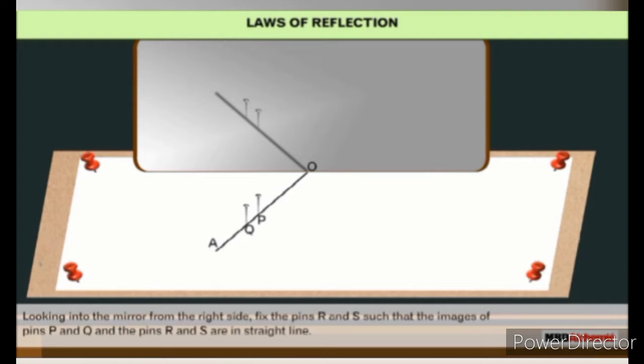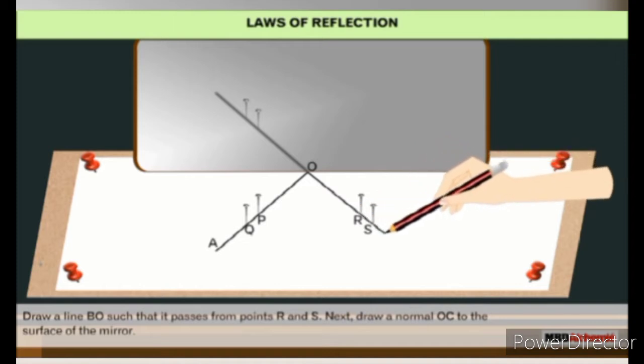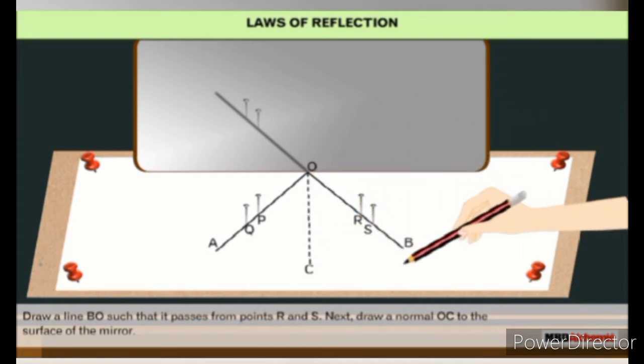Looking into the mirror from the right side, fix the pins R and S such that the images of pins P and Q and the pins R and S are in a straight line. Draw a line BO such that it passes through points R and S. Next, draw a normal OC to the surface of the mirror.